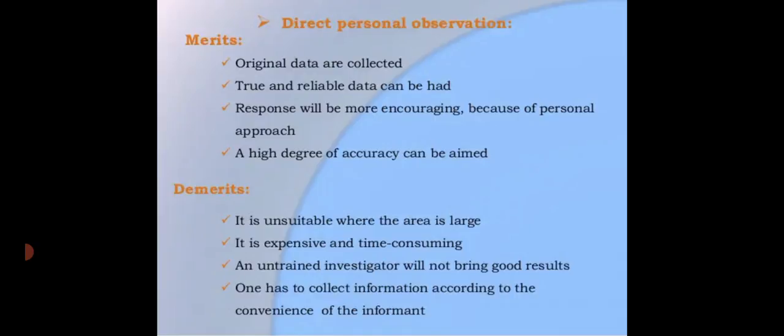Related information: when in direct contact with the informant, the investigator may obtain other related information as well. Uniformity: there is a fair degree of uniformity in the data collected by the investigator. It is also very elastic, because the investigator can always make necessary adjustments in his set of questions.